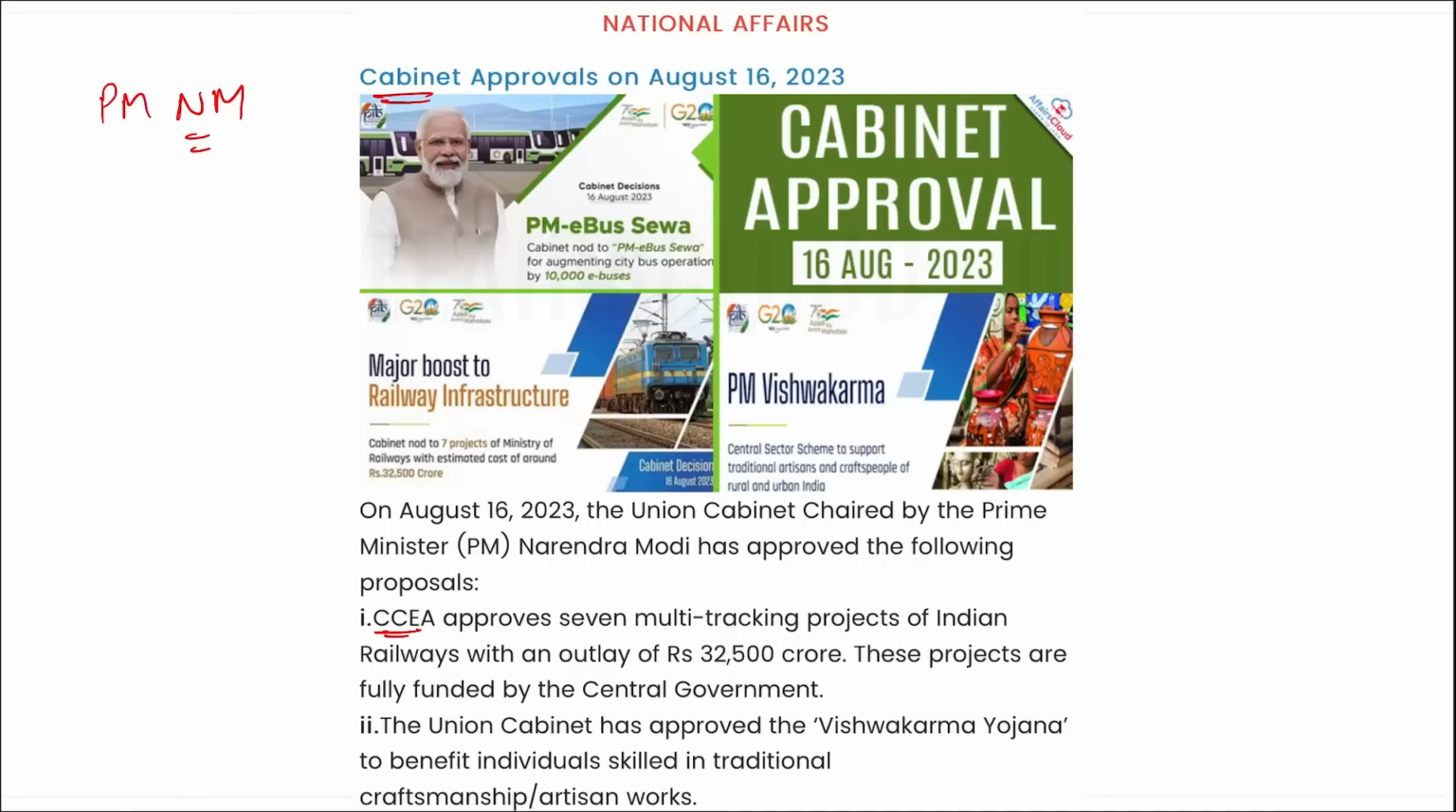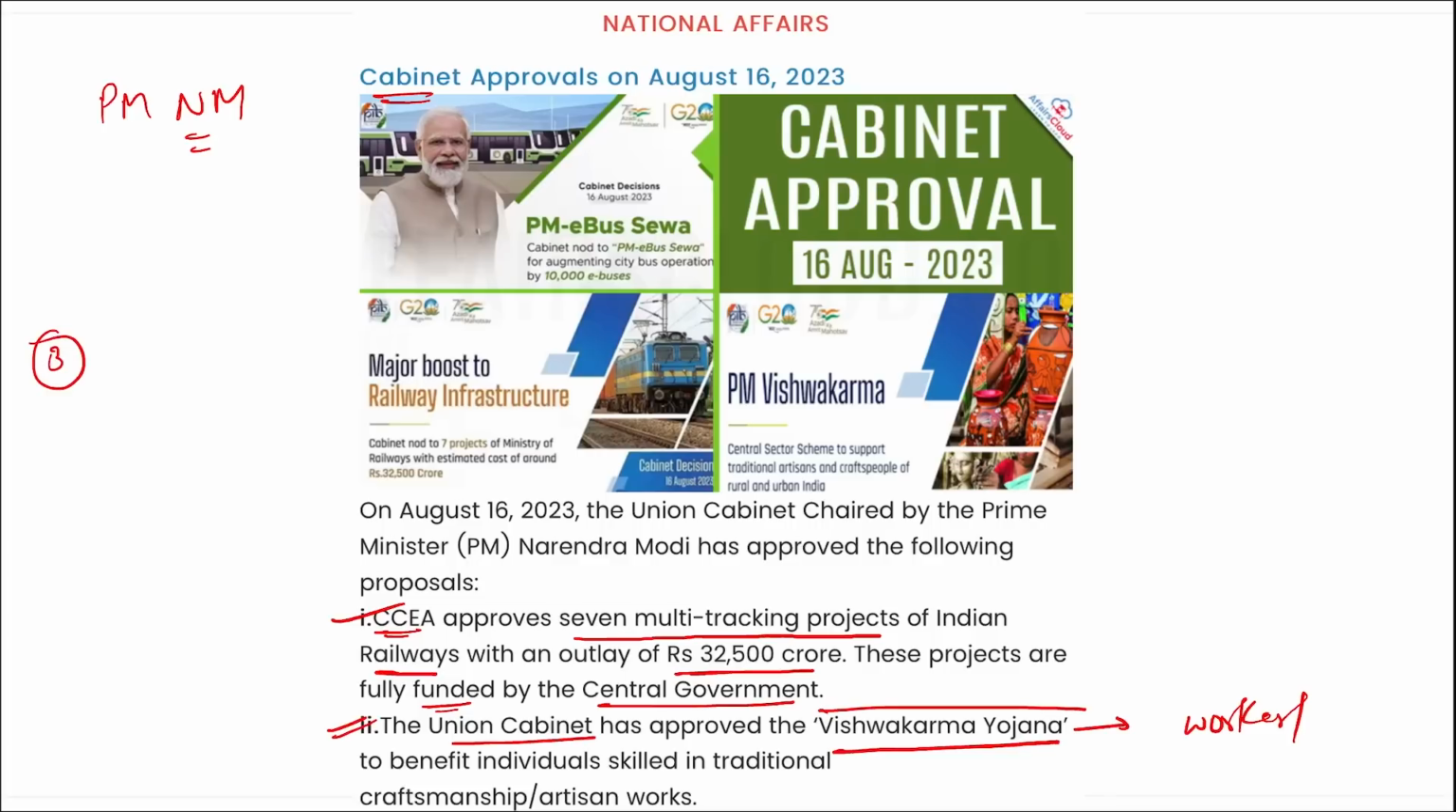First is CCEA. They have approved 7 multi-tracking projects of Indian Railways with an outlay of 32,500 crore rupees. These projects are fully funded by the central government. Second, Union Cabinet has approved Vishkarma Yojana. This Yojana will be benefiting the workers, artisans, and individual skilled traditional workers. Correct? So remember Vishkarma Yojana. This is important. Then third, remember Union Cabinet has also approved the extension of the Digital India project with an outlay of 14,903 crore rupees.